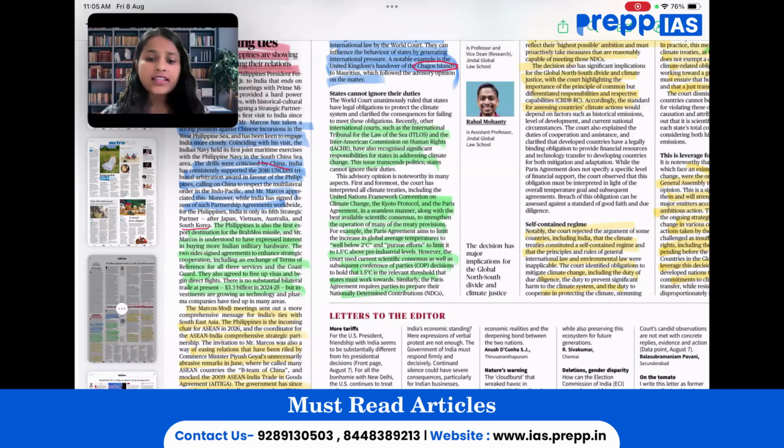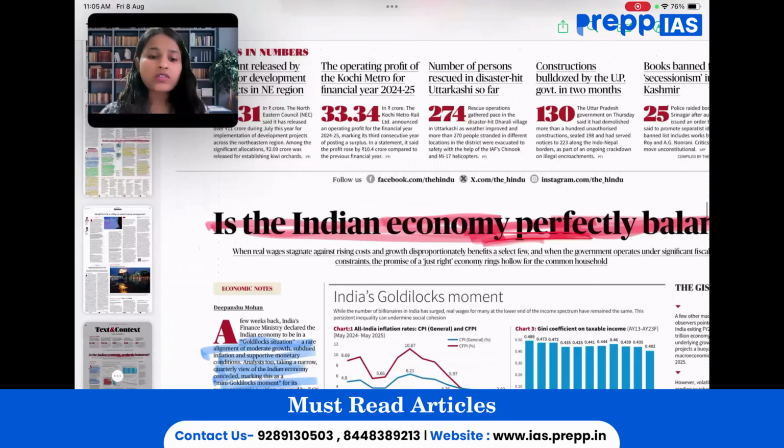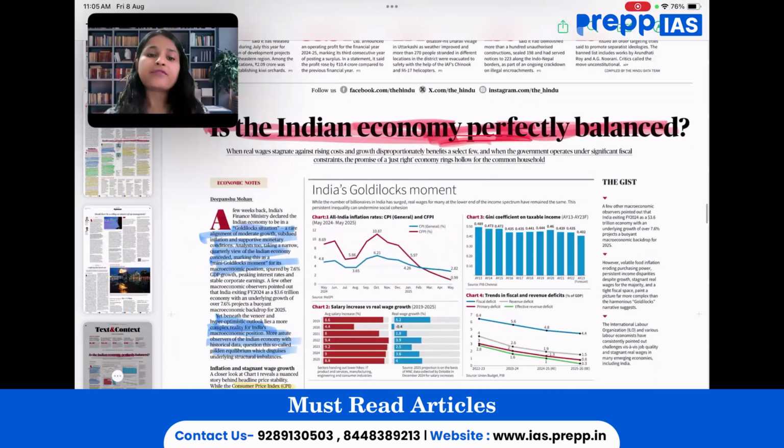Moving on, the next very important article is: Is Indian economy perfectly balanced? This particular article talks about the overall health of Indian economy. In two lines, if I have to give you the crisp: India's growth story is hailed, but there are also issues with it.